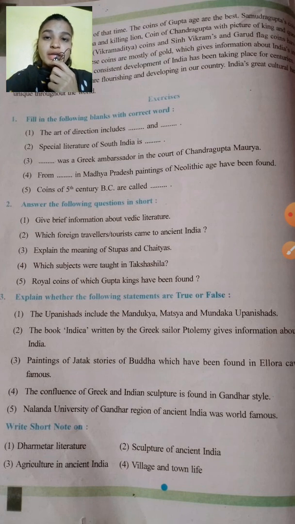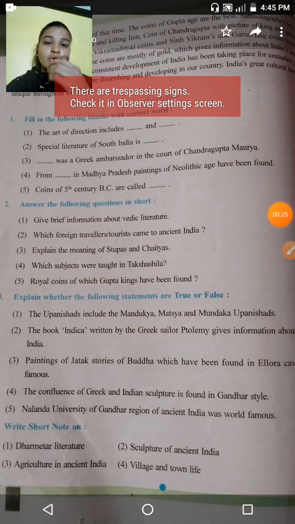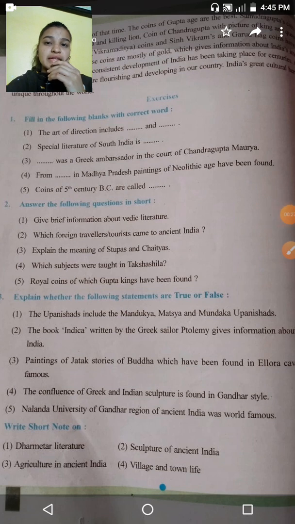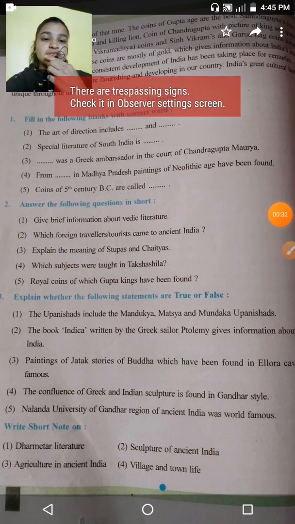The Glory of Bharatvarsha. Here we will start with the exercise. Fill in the following blanks with the correct word. The first: the art of direction includes dash and dash. So what will come here? Here it will come dance and drama. So the first is dance and drama.